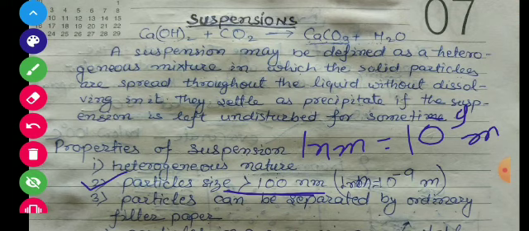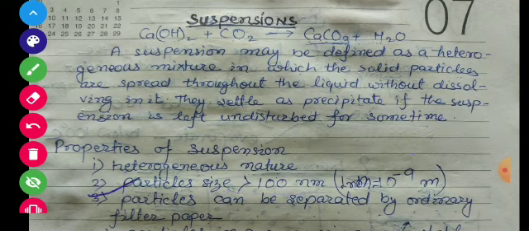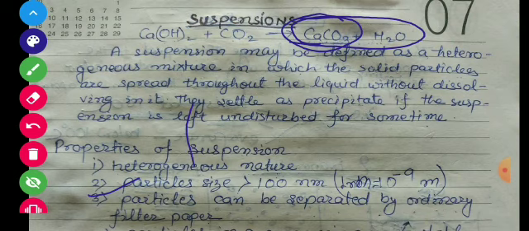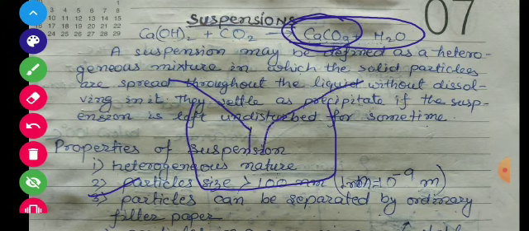Now the third property. The third property is that particles can be separated by ordinary filter paper. Students, in the lab there is filter paper. Suppose this is the solution, and if we want to filter out calcium carbonate, then we will have to take this entire mixture into a container, and in that container we'll use one funnel, and at the top of this funnel we'll keep a filter paper.